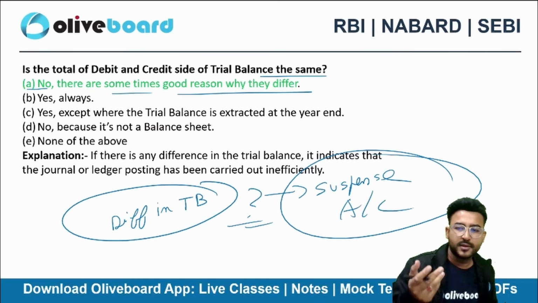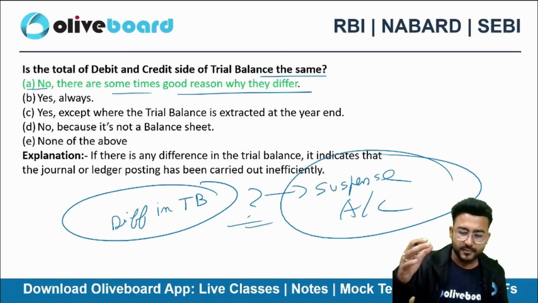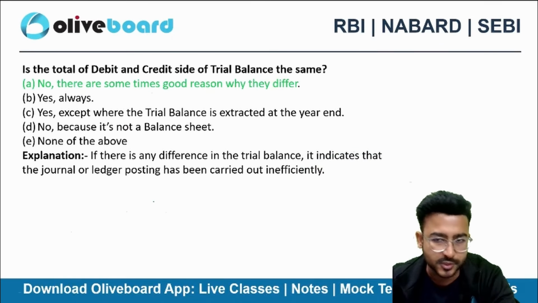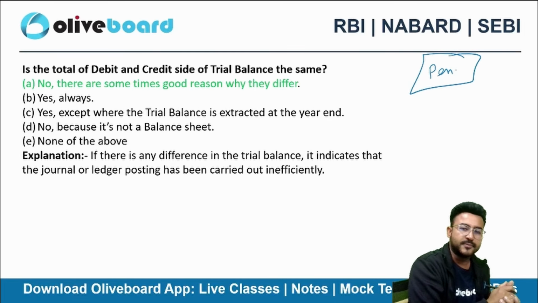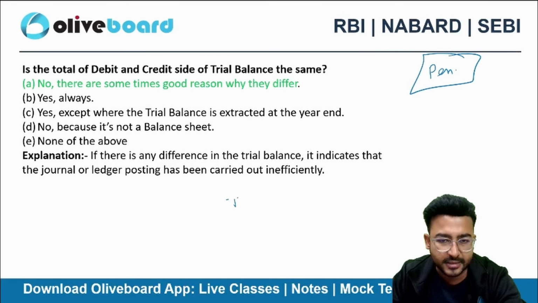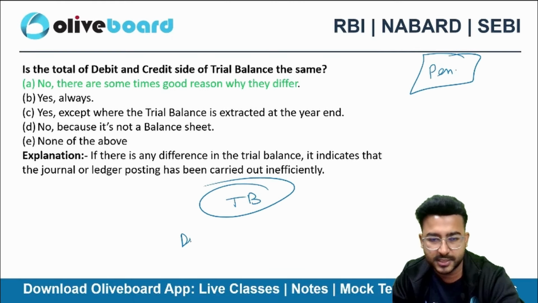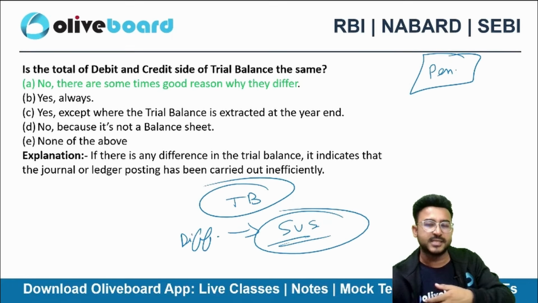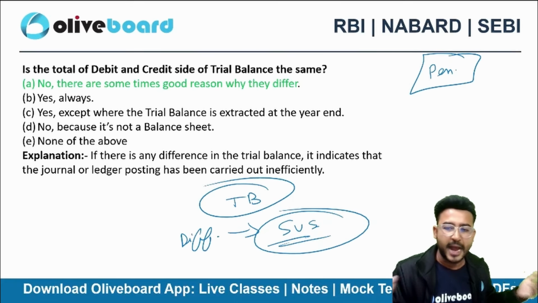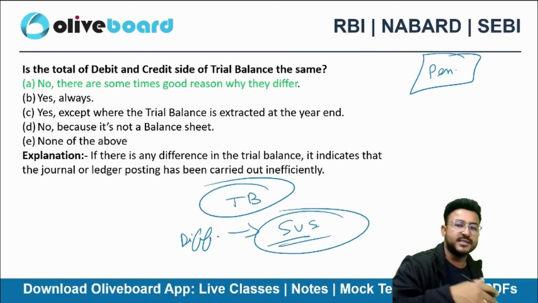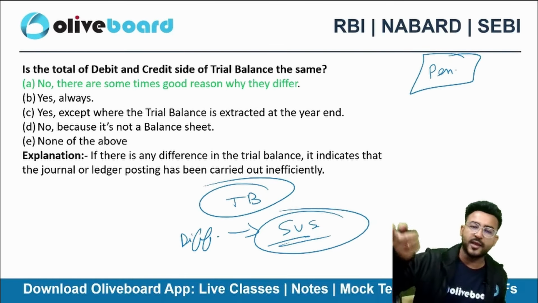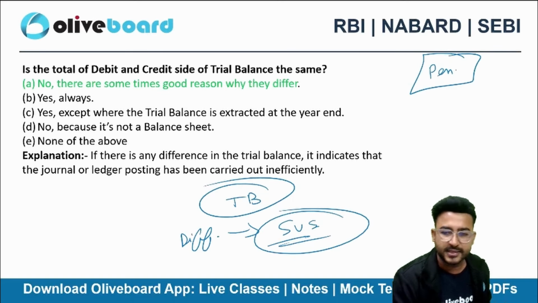Say for example, Nancy is a businessman, right? Nancy is doing business of selling pen. I am chartered accountant of Nancy. Now I was preparing the trial balance, but there was a difference in it. So I'll directly transfer that difference to suspense account. Why? Because I don't know कि किस वजह से डिफरेंस आया. बाद में नैन्सी से पूछ लूंगा मिलके, बाद में उनसे कॉल करके मिलके पूछ लूंगा कि ये सस्पेंस अकाउंट में 10,000 आ रहा है, क्यों आ रहा है, राइट? So that we can rectify the same mistake.